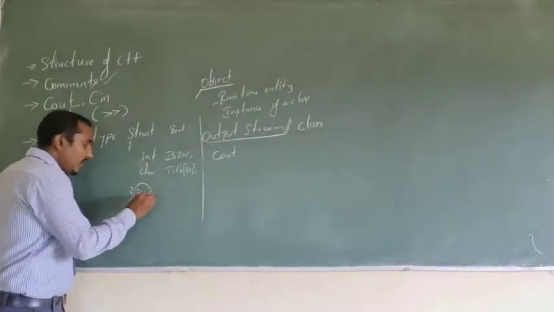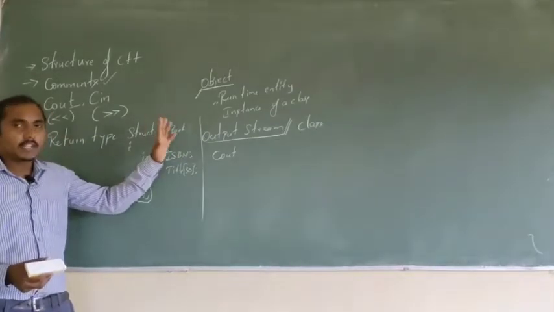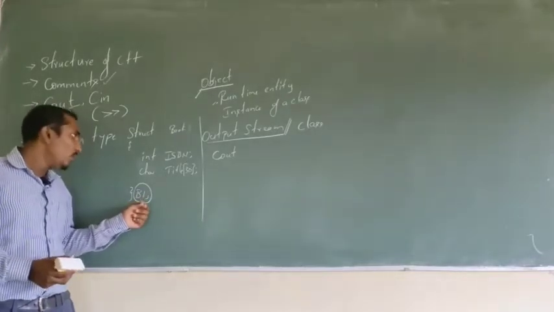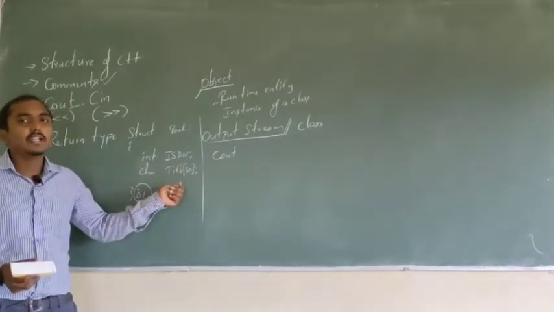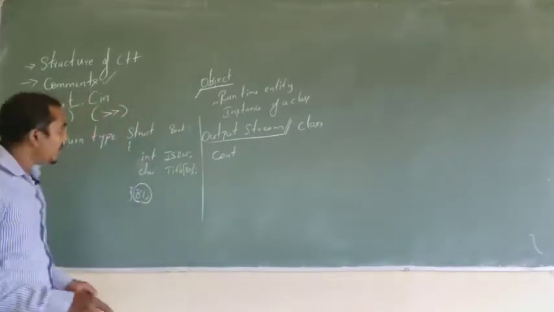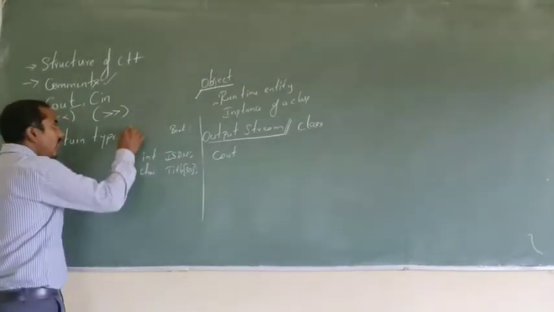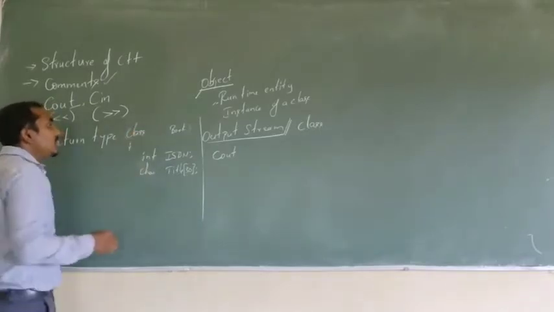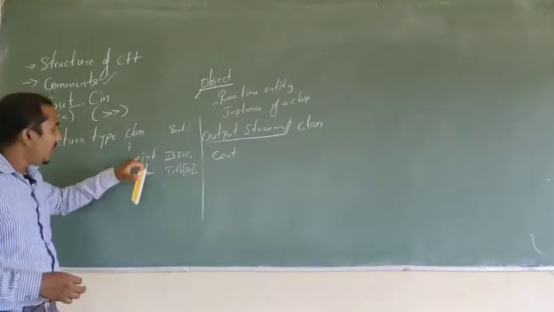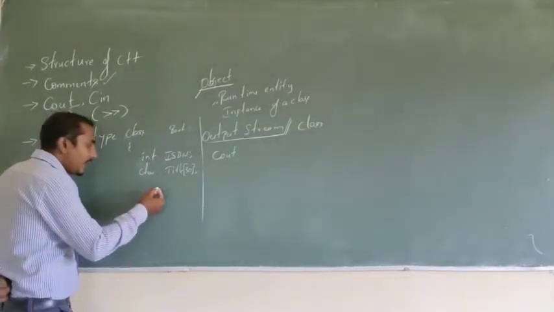Now this b1 is a variable of what type? Book type. Book is a user defined data type. For that user defined data type I have a variable called b1. By using this b1 I can access ISBN as well as title. This is what we have studied in C programming. But in C++ it is a bit advanced. That is, I am going to make it a new kind of user defined type called class, and the same name I will use, book, and I will have the same two variables. Here, not only just two variables, I can add functions also.